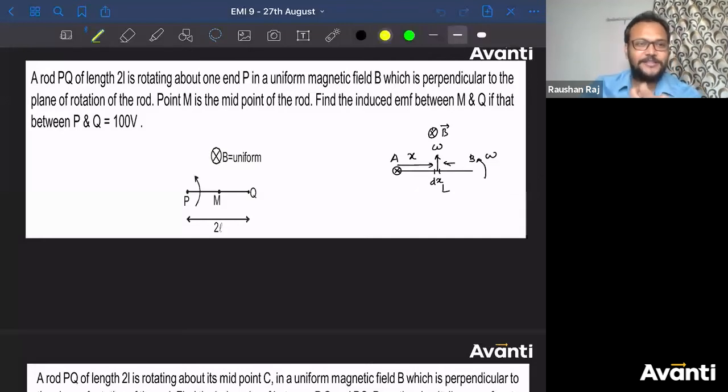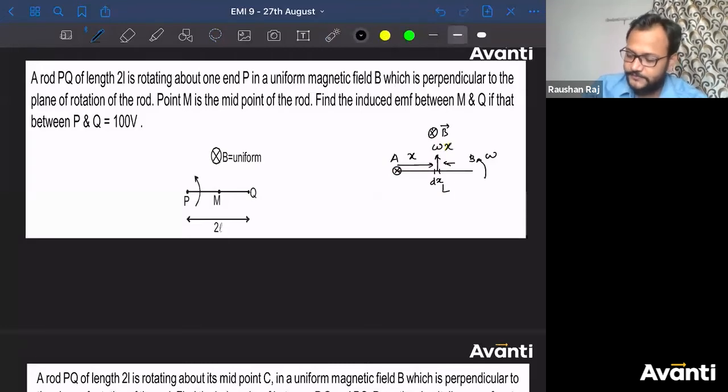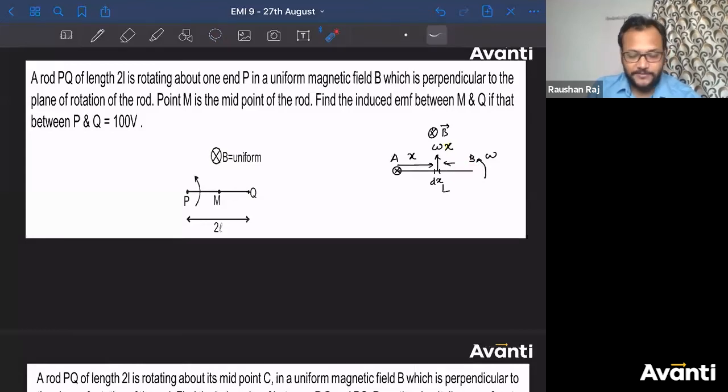So what is the value? Omega into r, where r is the radius of rotation. This element rotates in this circle, and the radius is x, so omega into x is the velocity. If I talk about another element, x will change. At the end point, x will be maximum, so the velocity increases from 0 to omega L. It increases gradually, and at end B the maximum velocity is omega into L.